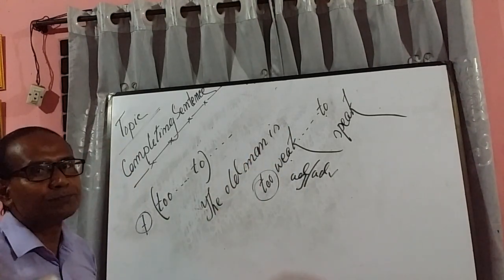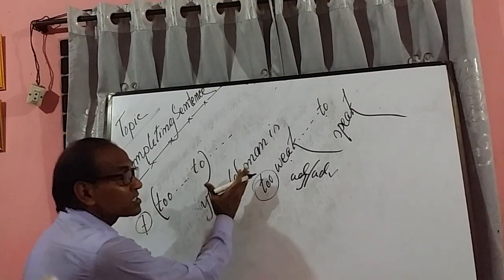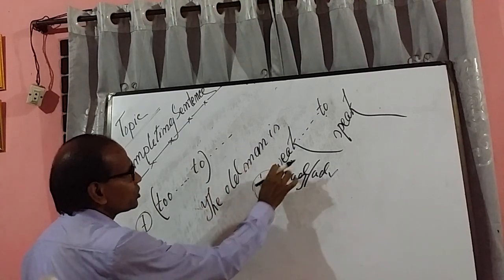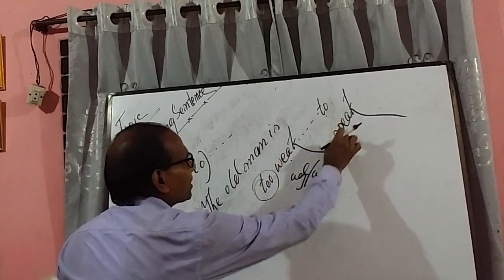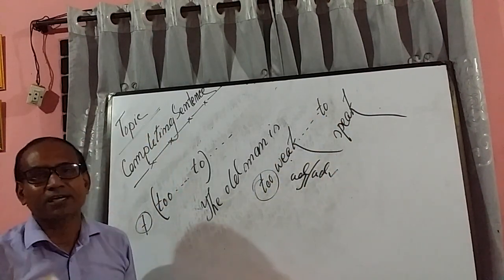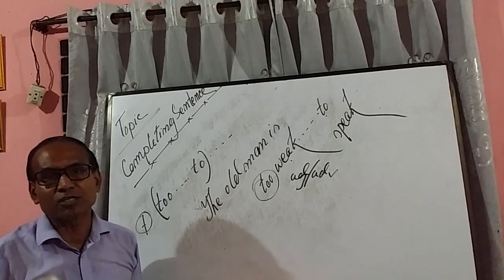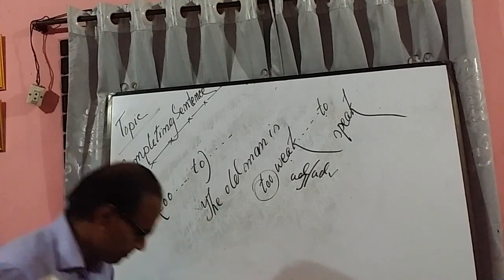Is that clear to you? So you have to maintain consistency. The old man is too weak to speak. That means he's very weak. That means he cannot speak. He's very weak. That's why he cannot speak. Right? Okay.